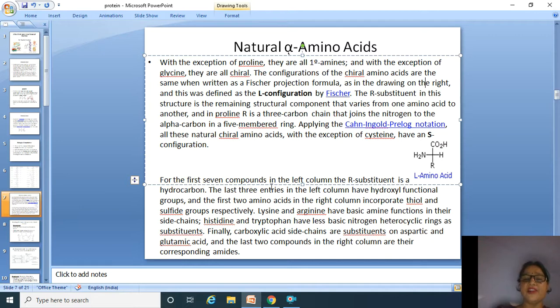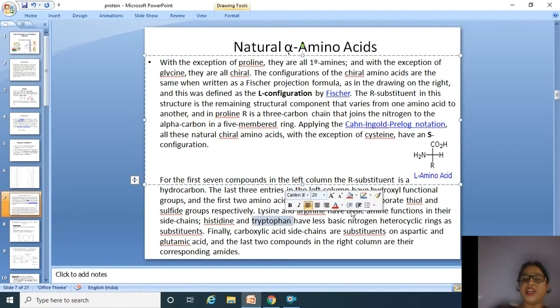For the first 7 compounds in the left column, the R substituent is a hydrocarbon. The last 3 entries in the left column have hydroxyl functional groups, and the first 2 amino acids in the right column incorporate thiol and sulfide groups respectively.